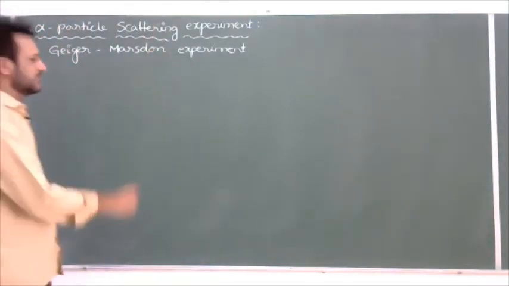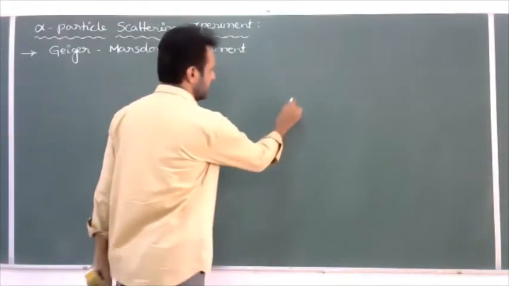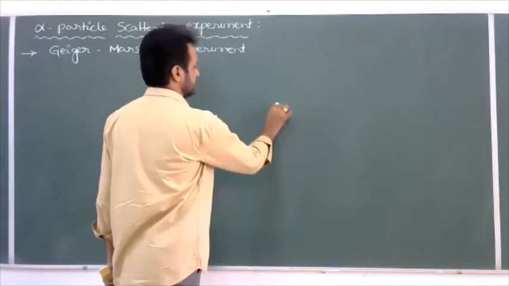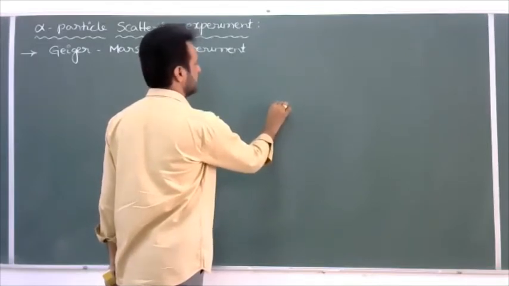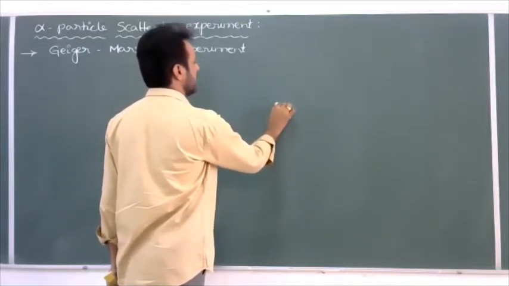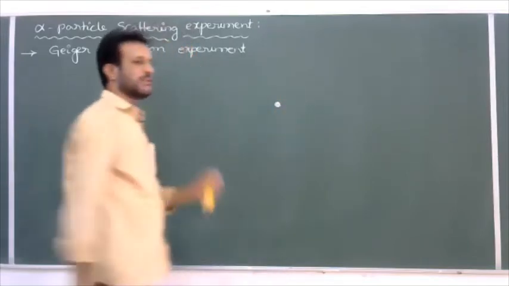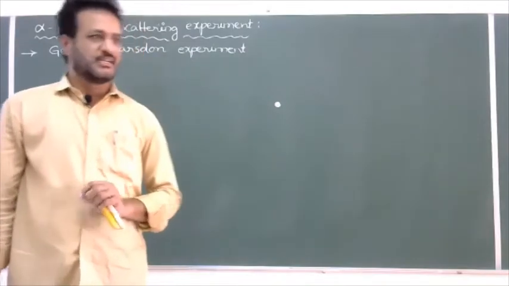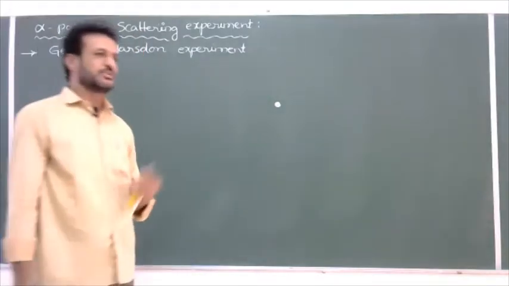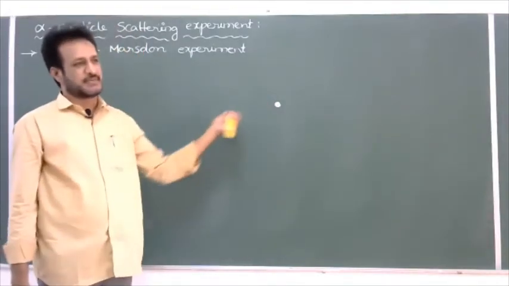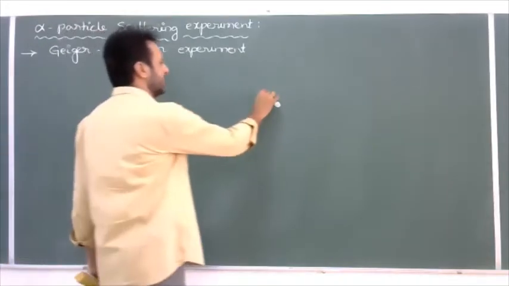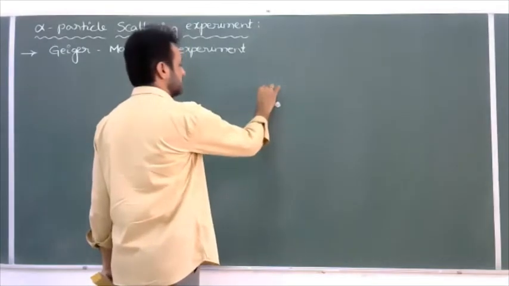So here there is a simple diagram also. I'll take one source of alpha particles. Almost all the radioactive elements like radium, polonium, uranium, plutonium, thorium can emit alpha particles. It is one source of alpha particles and it is kept inside a lead block.